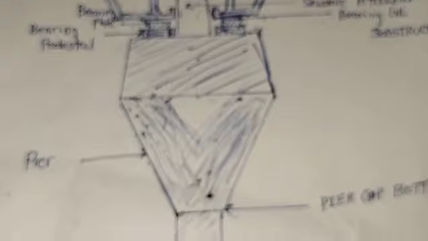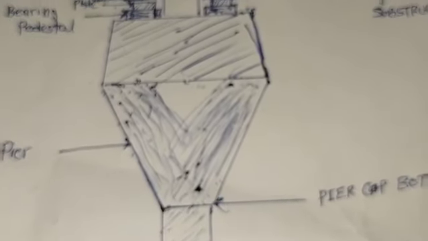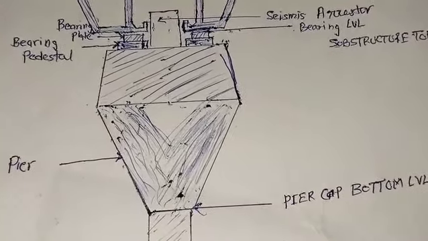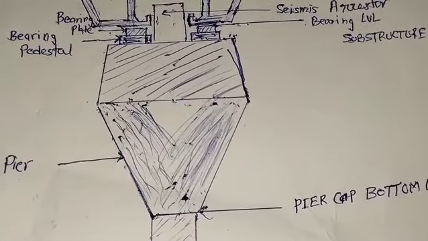That is pier. After completing the pier, start pier cap work. That is pier cap.